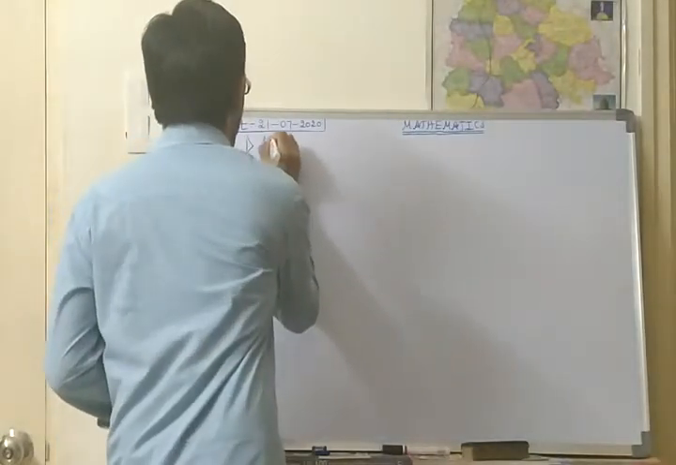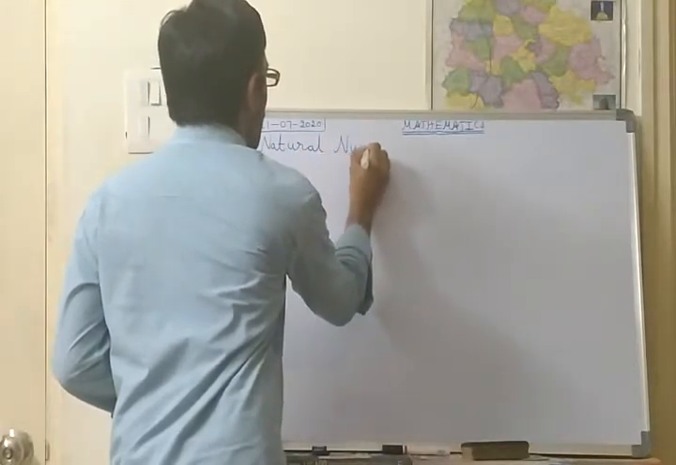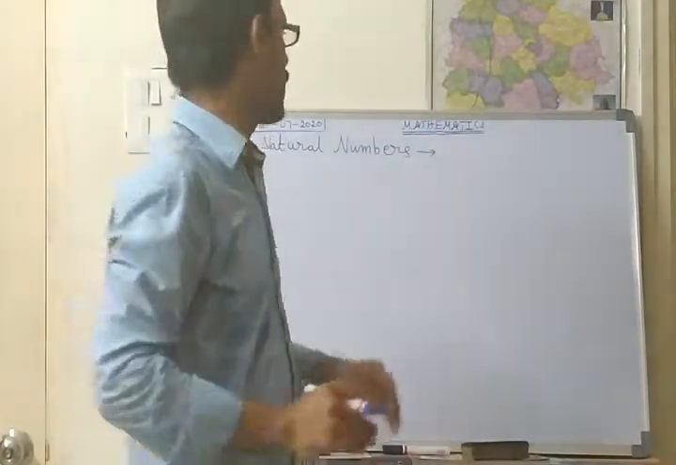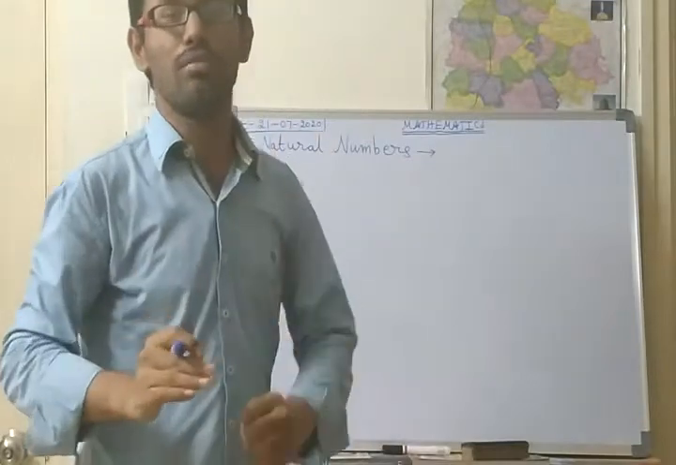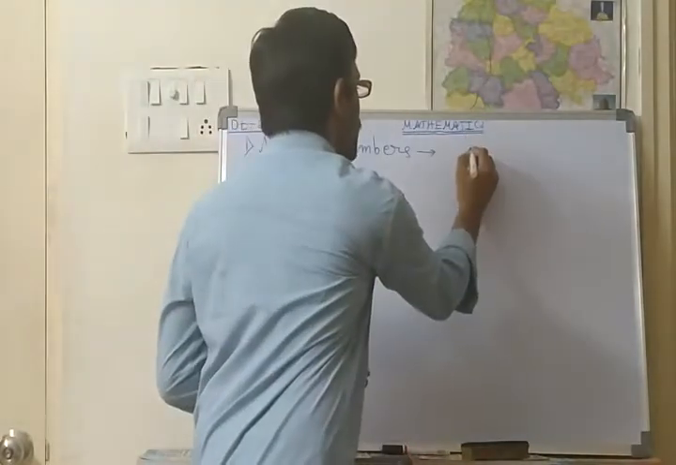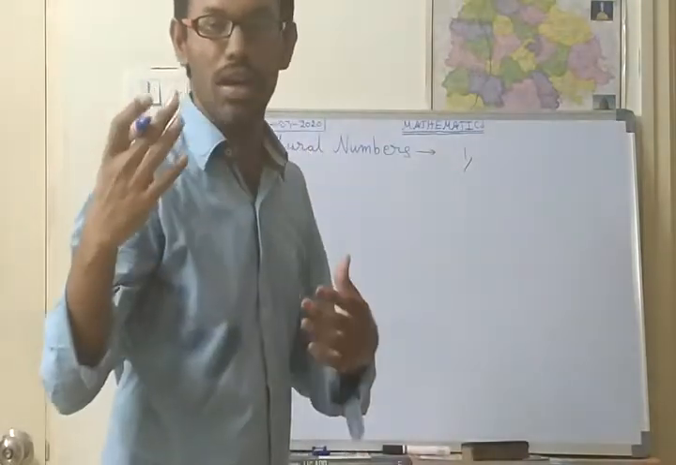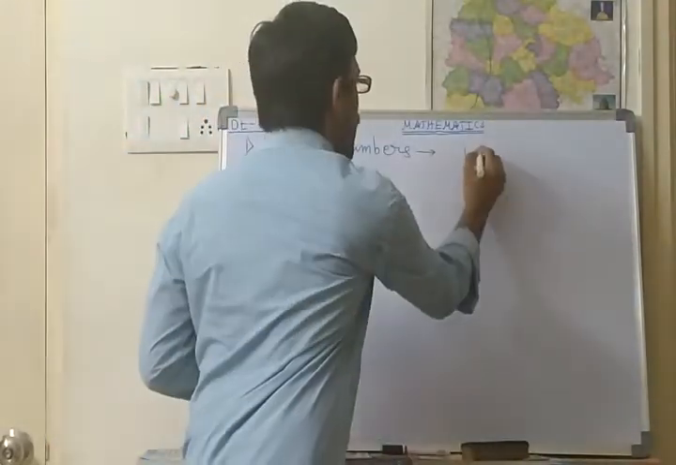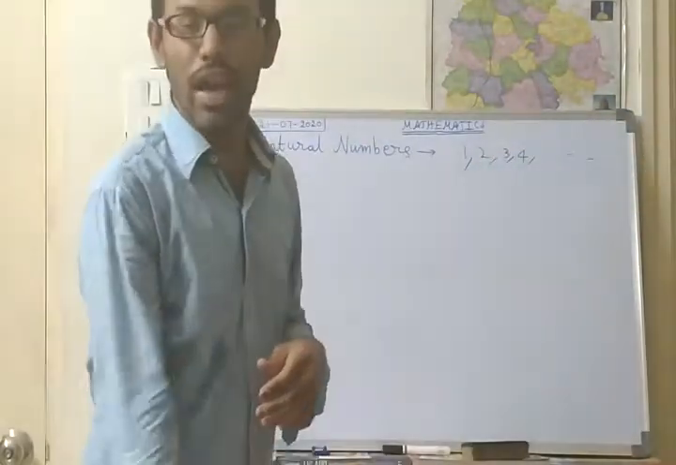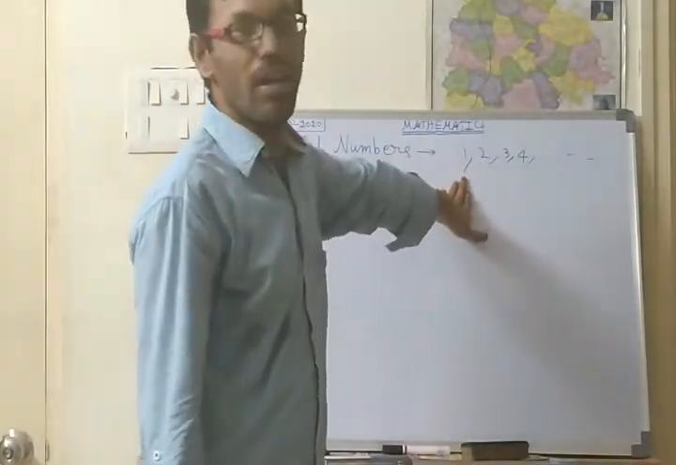The first one is natural numbers. So what are these natural numbers? Generally you know that natural numbers are the counting numbers. Counting numbers means whatever numbers we count, those numbers are called natural numbers. So 1, 2, 3, 4 and so on. 1, 2, 3, 4, 5, 6, 7, 8 and so on, these numbers are called natural numbers.